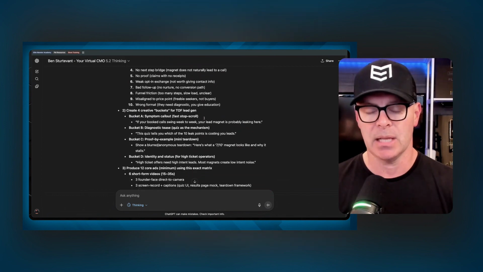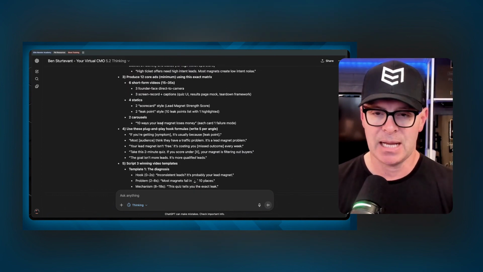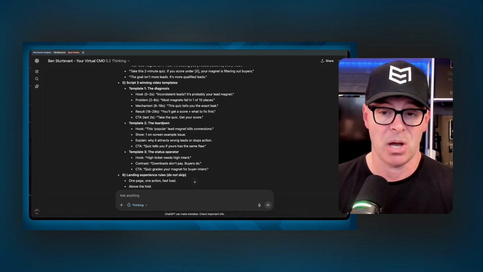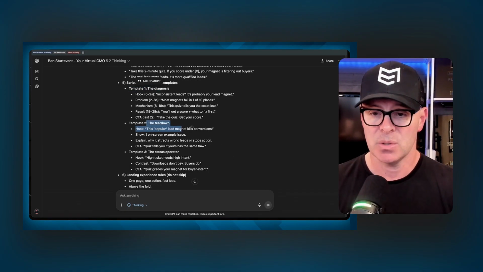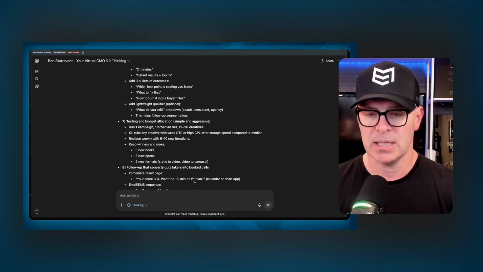Now, the more detail you give it up here, the more likely it's going to be very accurate. This is right in line with how I built my custom GPT. So it doesn't surprise me that everything in here is not 100%. It looks really solid, like the video templates, diagnosis, teardown, status operator. All of these are pretty solid.